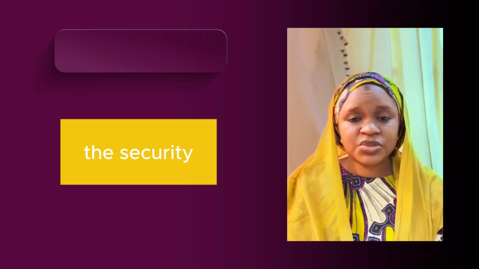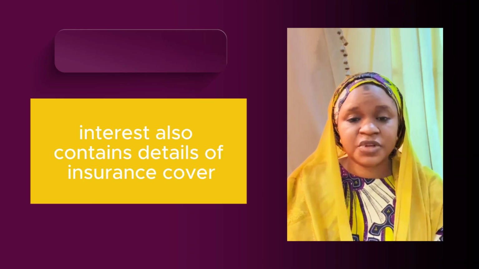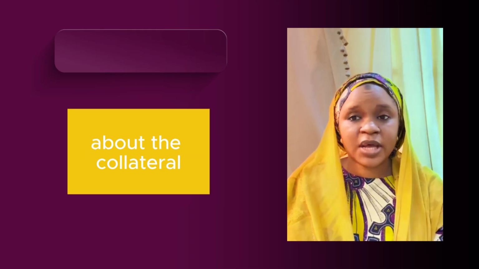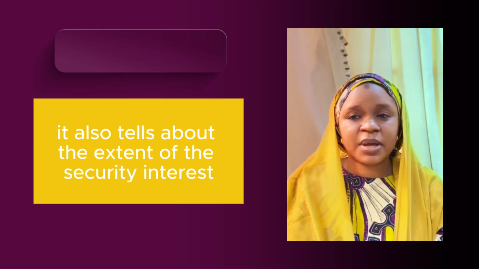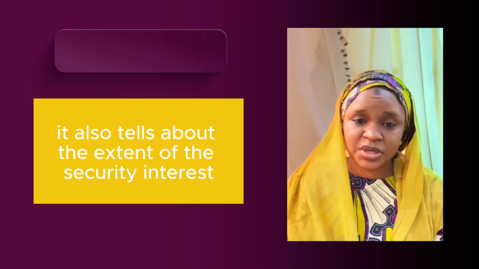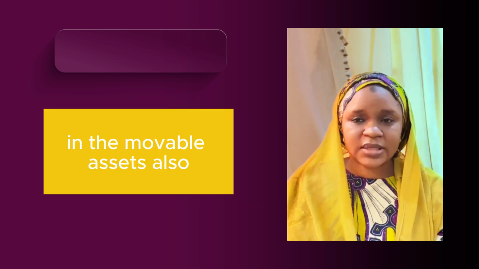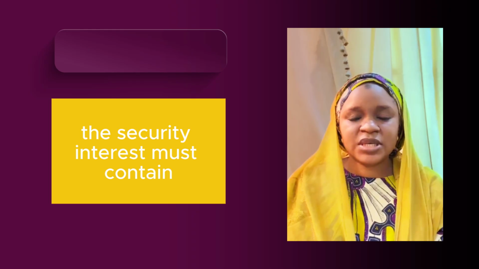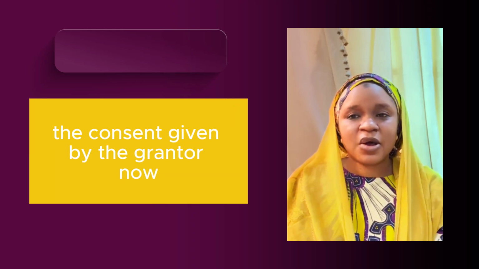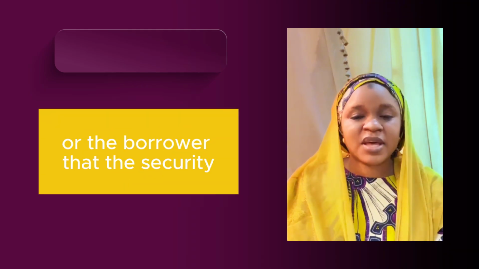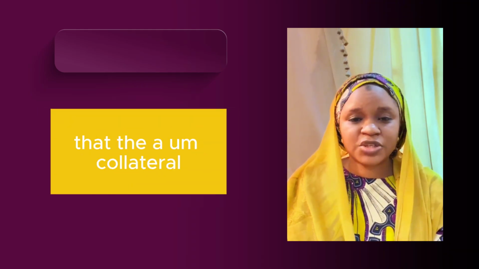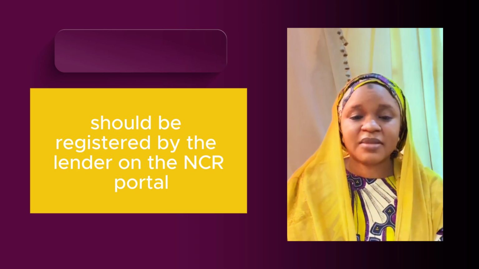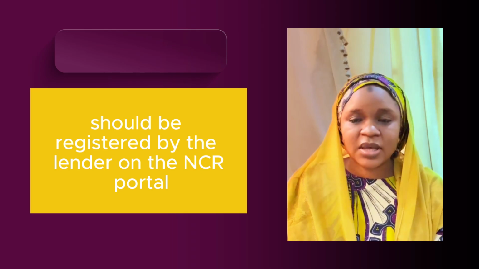The security agreement also contains details of insurance cover about the collateral. It also tells about the extent of the security interest in the movable assets. Also, it must contain the consent given by the grantor, or the borrower, that the collateral should be registered by the lender on the NCR portal.